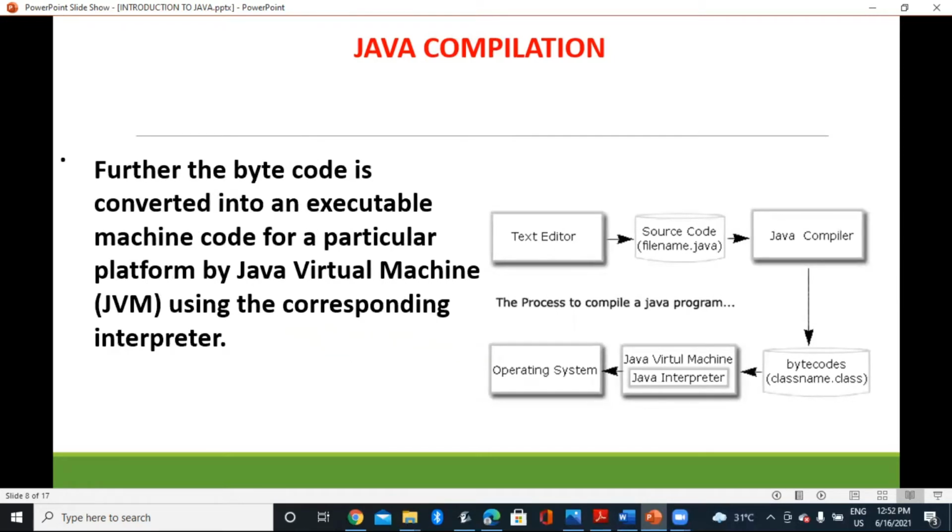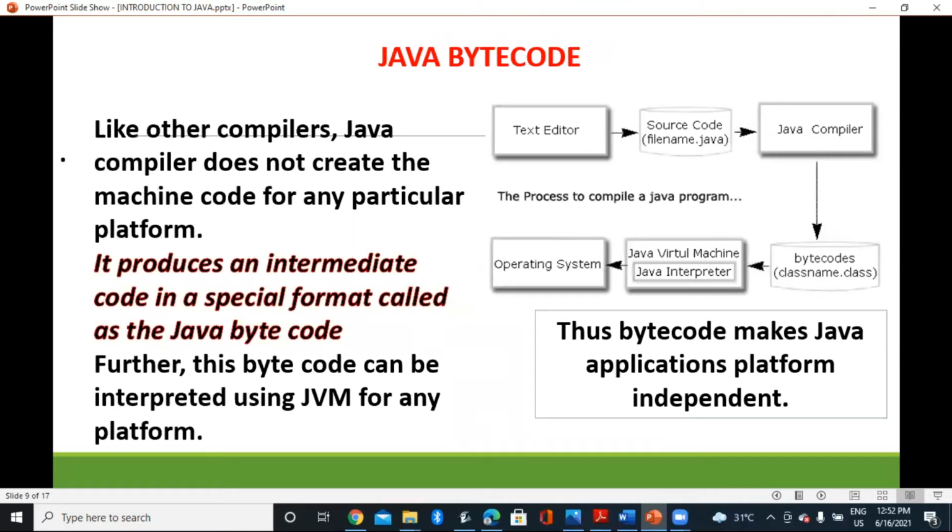Further, the bytecode is converted into an executable machine code for a particular platform by the Java Virtual Machine, shortly called JVM, using the corresponding interpreter. Like other compilers, the Java compiler does not create the machine code for any particular platform.